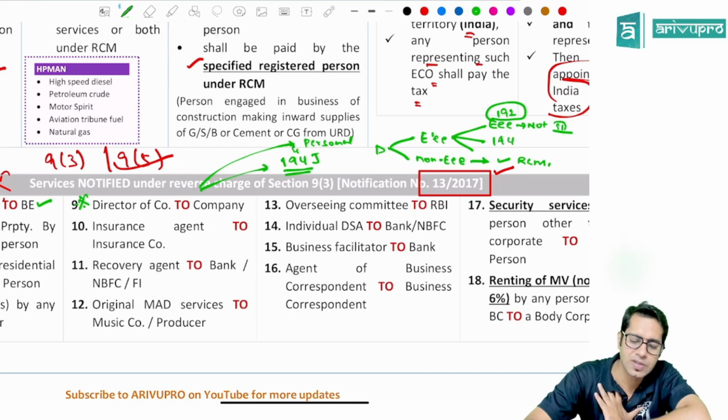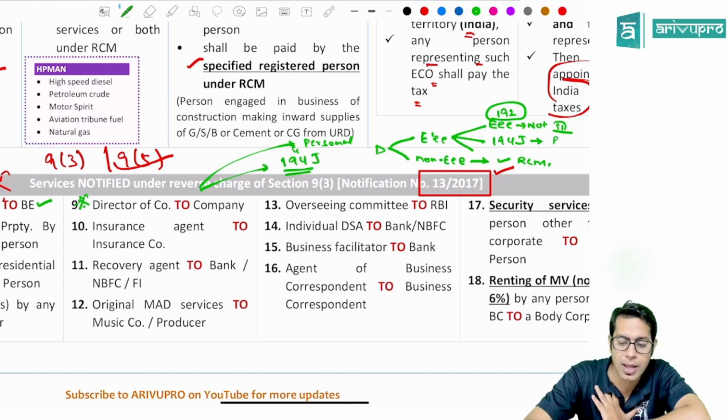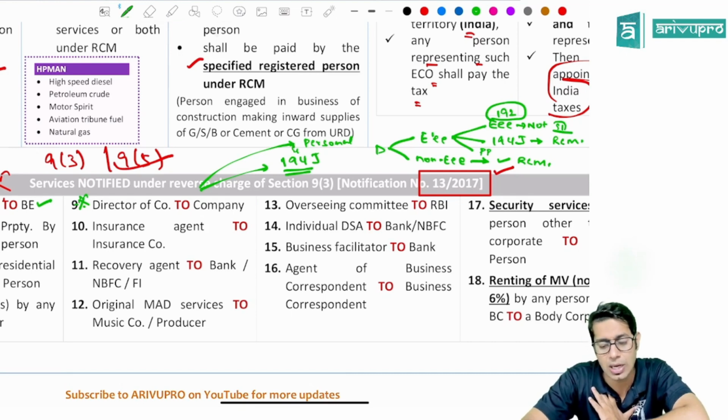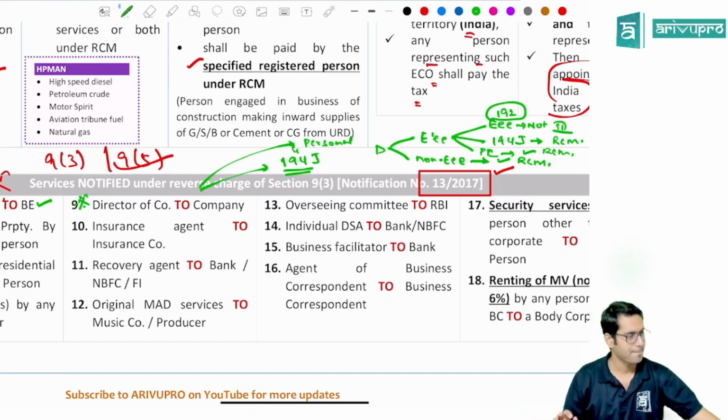But if you are an employee director and you are giving services to the company for which TDS is deducted under section 194J by the company, then RCM will be applicable. And if you are an employee, but you are giving services to the company in your personal capacity, then also RCM will apply.